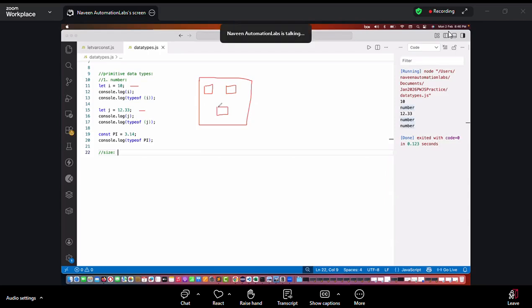Wait, we will come to the string also, Mamta. First, let's see the numbers. So obviously, this memory will be created on what? On my hard disk or on my RAM? Let's see your basic fundamentals in computer science.